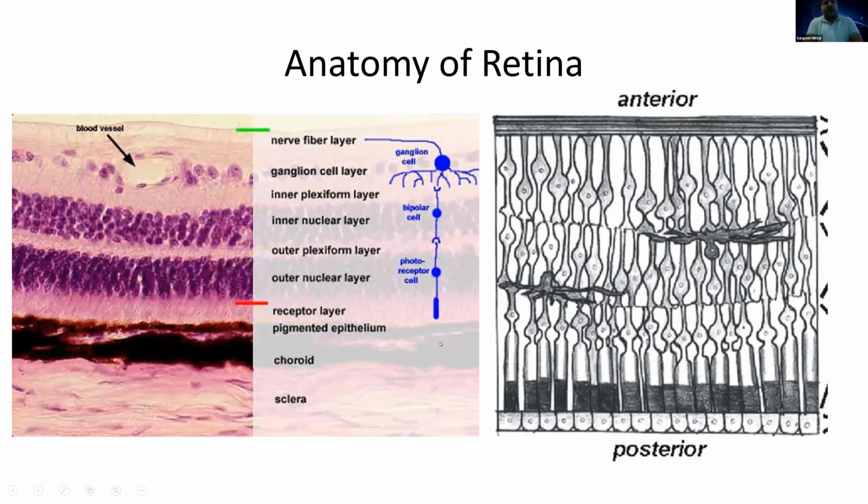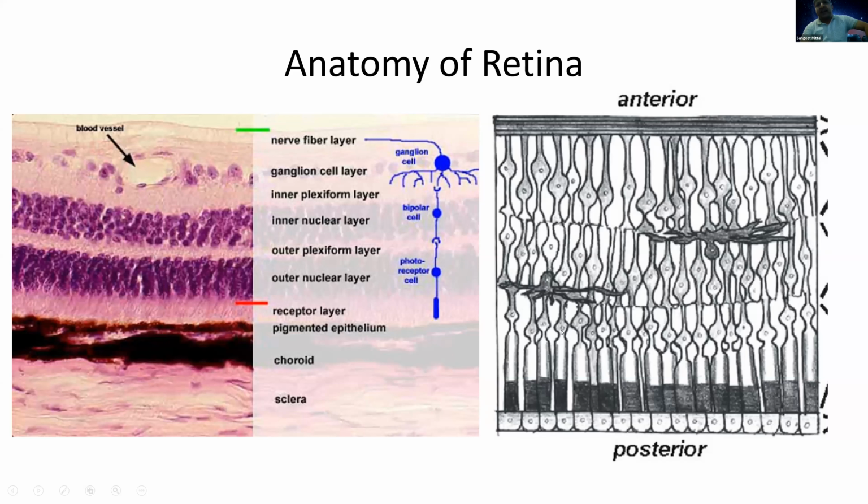So before we go to the interpretation of OCT, I think first we have to know about the anatomy of the retina. The retina basically consists of 10 layers. I think most of us will be knowing this. Present over here in this histology diagram is the internal limiting membrane, and this red line is the external limiting membrane. Most of the neurosensory retina lies in between, and then there is the retinal pigment epithelium below that.